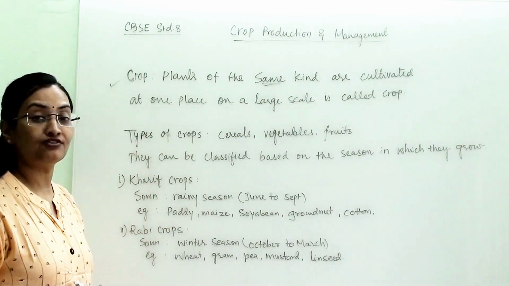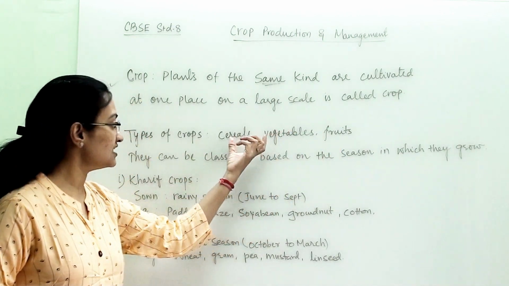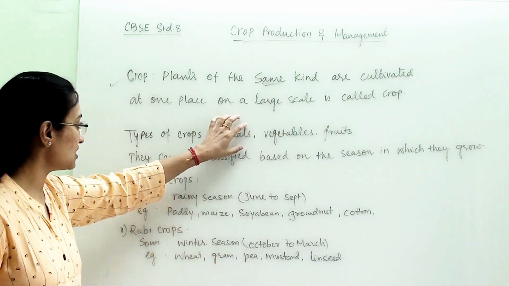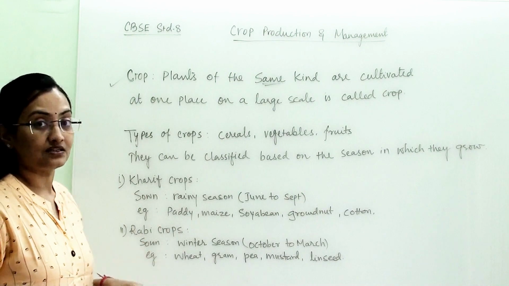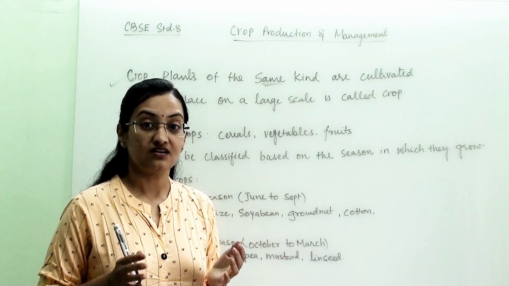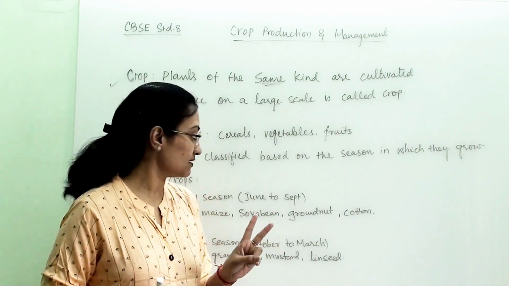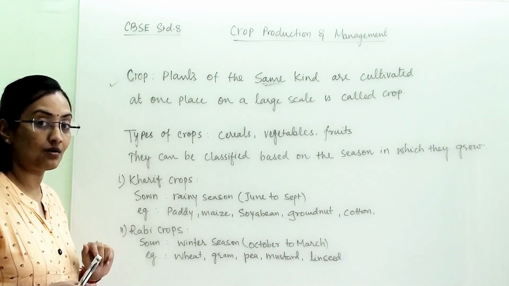Now there are different types of crops: cereals, vegetables and fruits. Cereals include wheat, rice, maize, groundnut, all those are considered as cereals. Now, according to the season in which farmers sow their crops, we classify them into two categories. First is Kharif crops and second is Rabi crops.